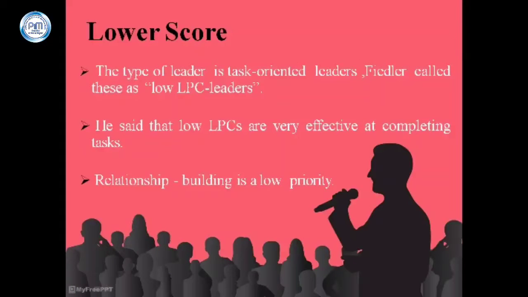Now we will talk about the low score. The model says that task oriented leaders usually view their LPC more negatively and give them a lower score. Fiedler called these low LPC leaders. These leaders are very effective at completing tasks. They are quick to organize a group, take a task and complete the project. Relationship building is a lower priority.